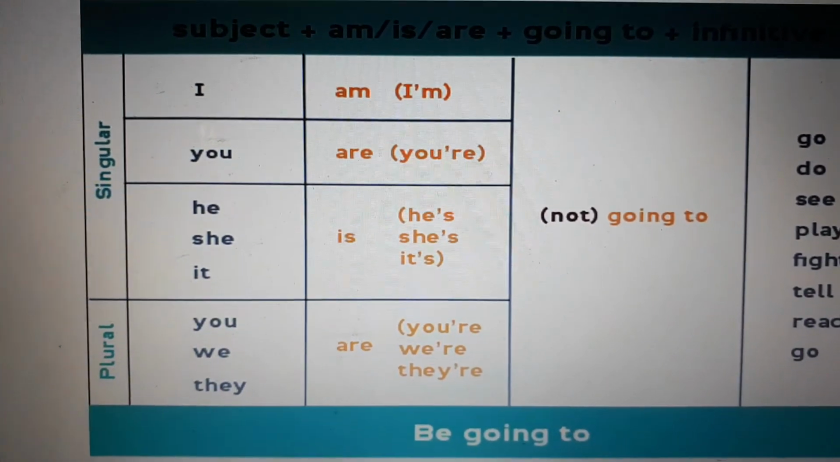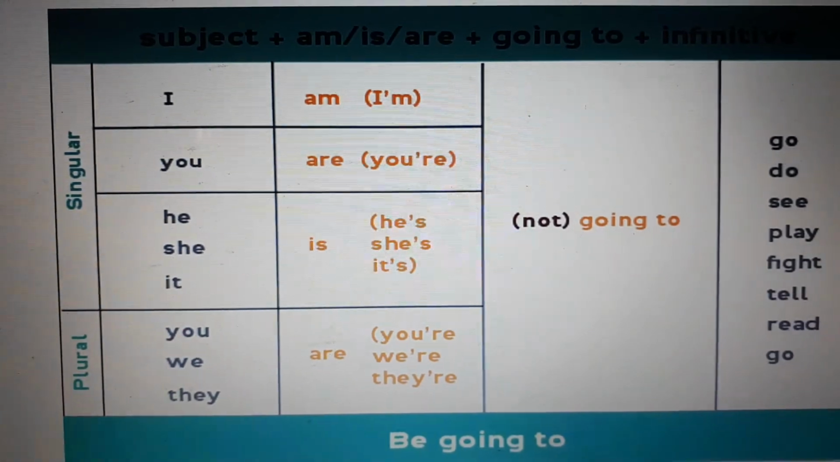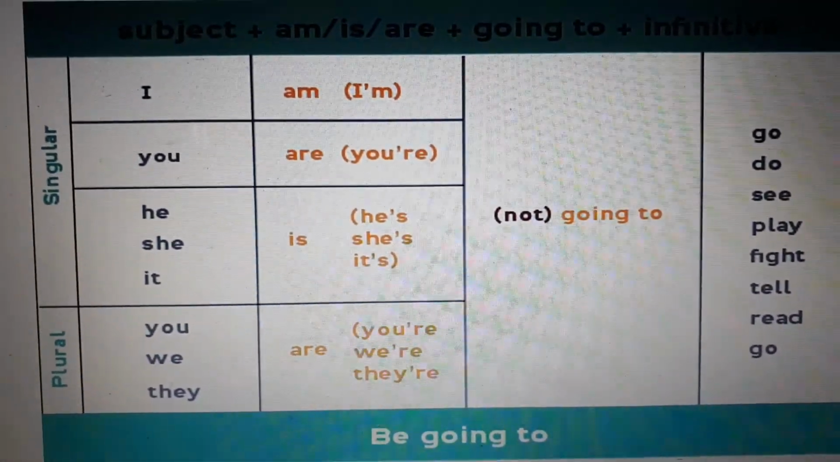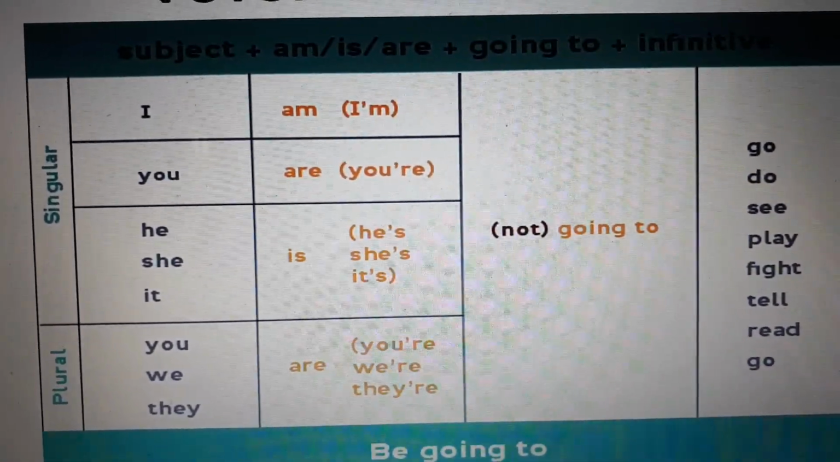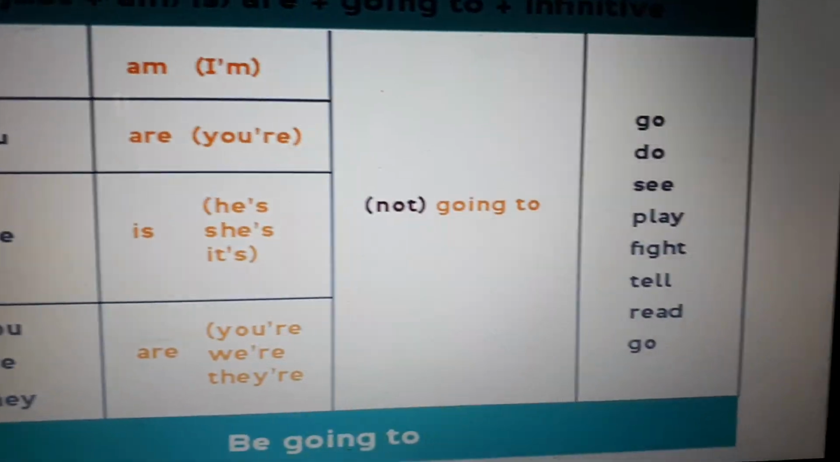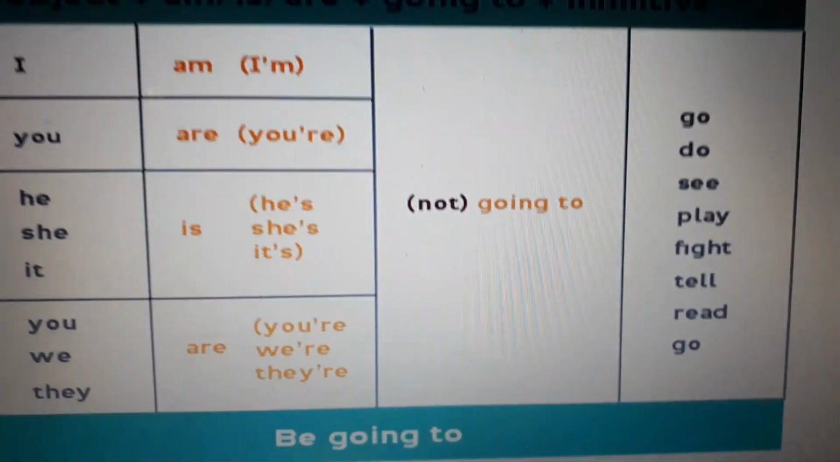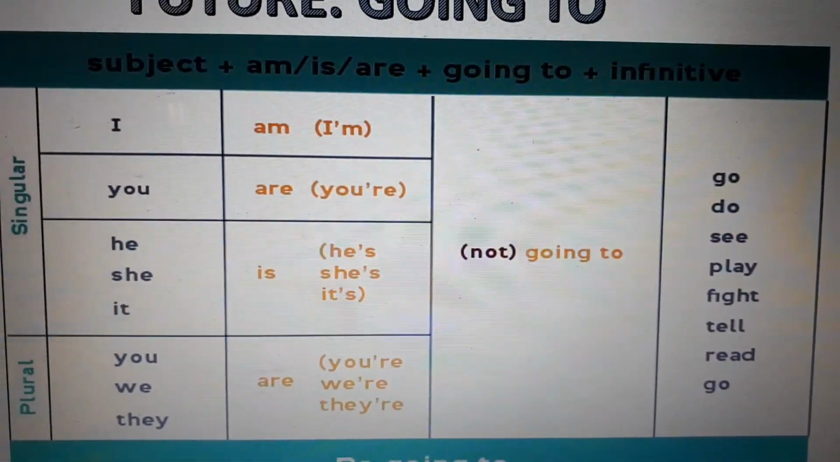Okay, but if we are going to use the negative form, remember that the negative always goes in the auxiliary. So I'm not, are not, or aren't, or isn't. And then going to, and then the action in base form. Okay, if you remember the ing, you are going to remember this.